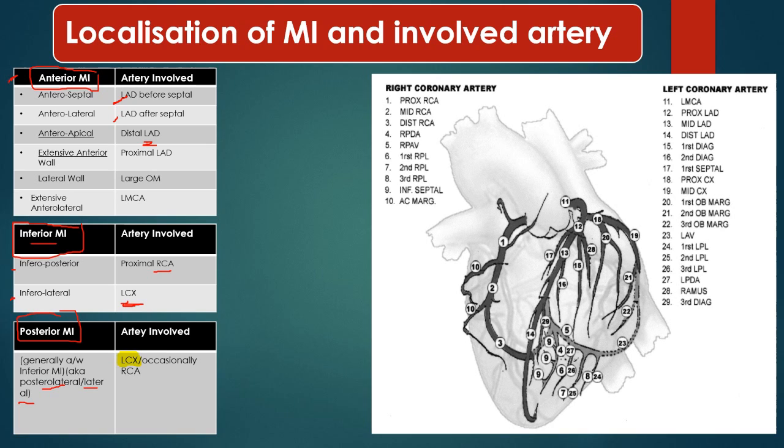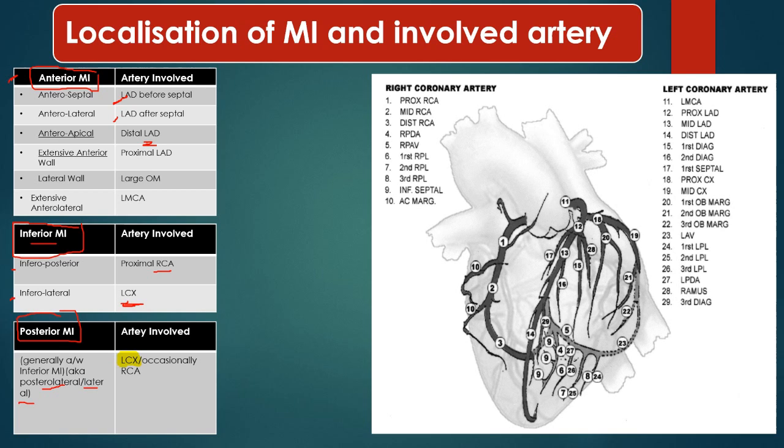So, for example, in this image, various branches of the arteries of the heart are shown. This is the right coronary. This is the left main coronary. The left main coronary divides into the left circumflex and left anterior descending.